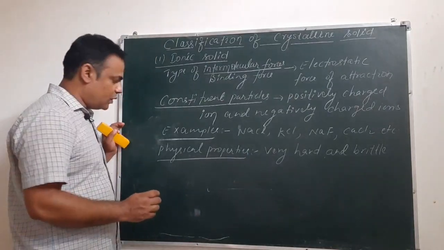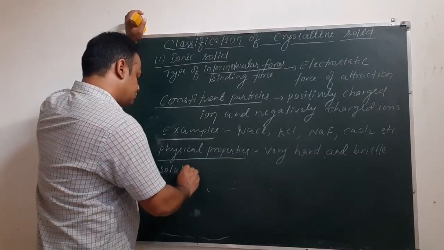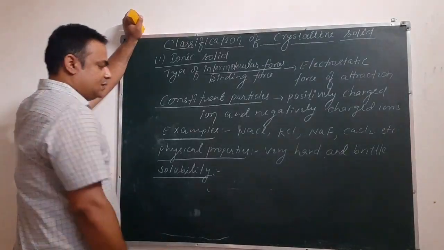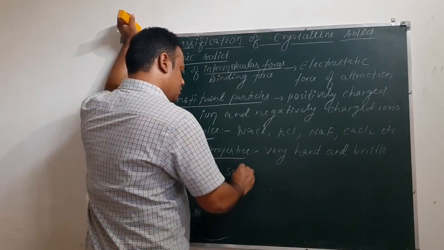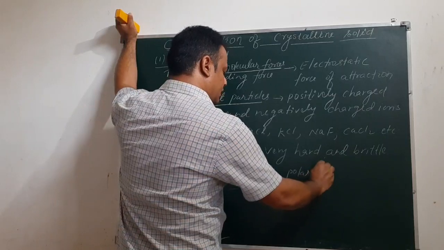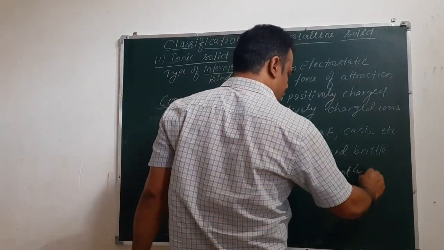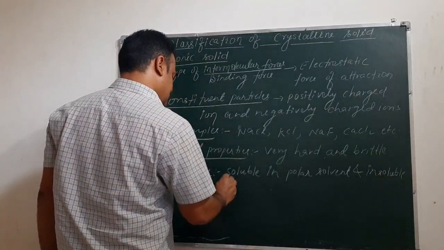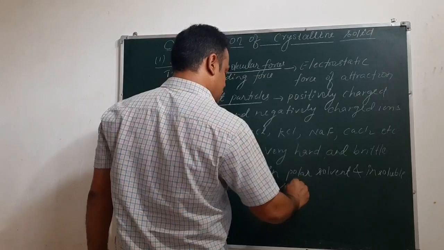The next property is solubility. If we talk about the solubility of these compounds, then these ionic compounds are soluble in polar solvents and insoluble in non-polar solvents.